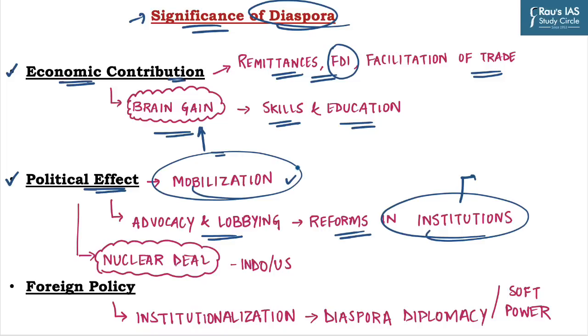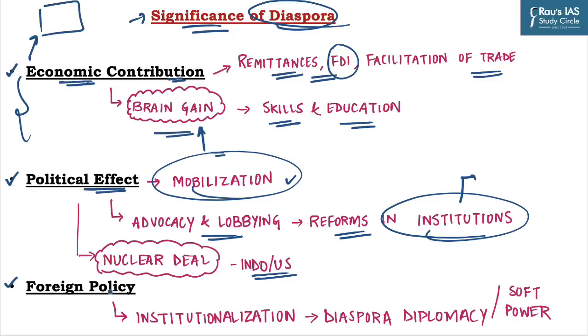Moreover, the Indian diaspora today occupies top positions in foreign countries. For example, Kamala Harris in the US and Rishi Sunak in the UK. These are indicative of India's growing influence over the world. A testimony of the same in the past can be given by the Indo-US nuclear deal, in which the diaspora communities played an important role. These are the two important dimensions on which UPSC asked a direct question in the 2023 mains exam.